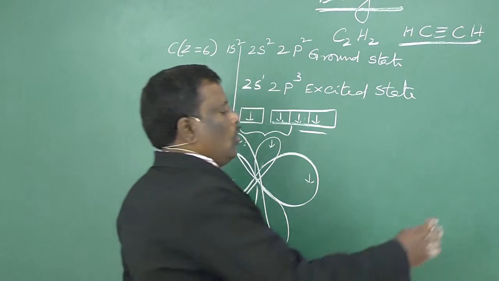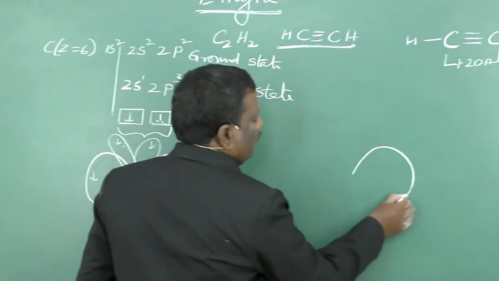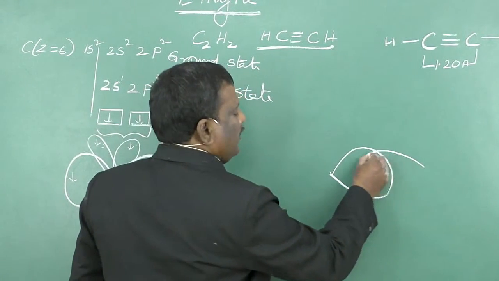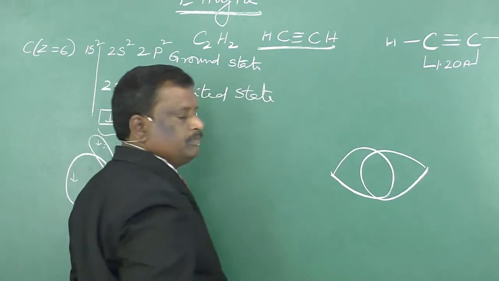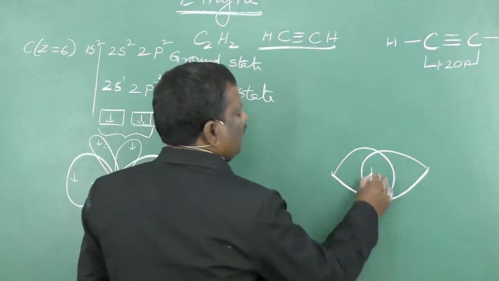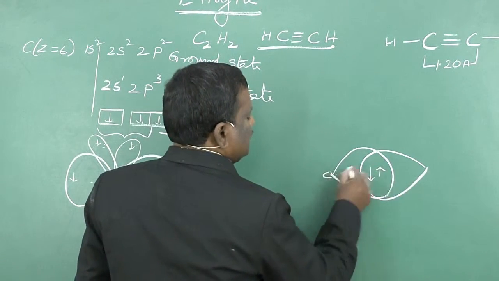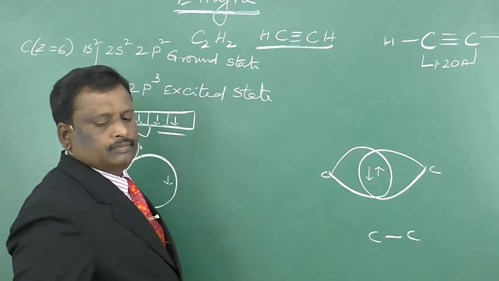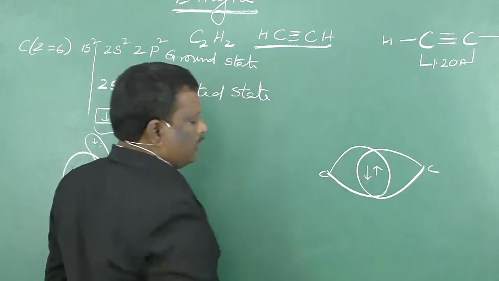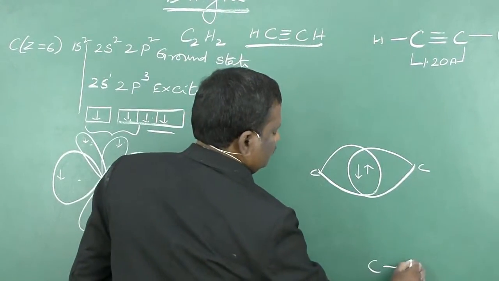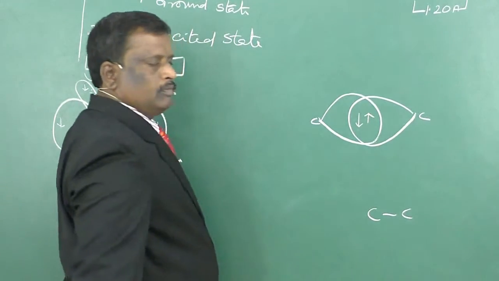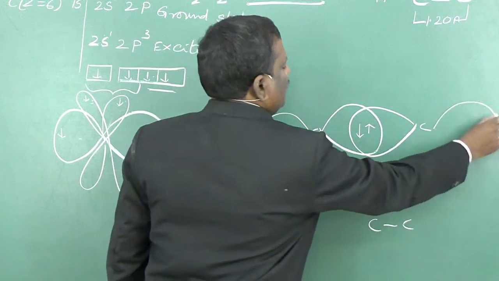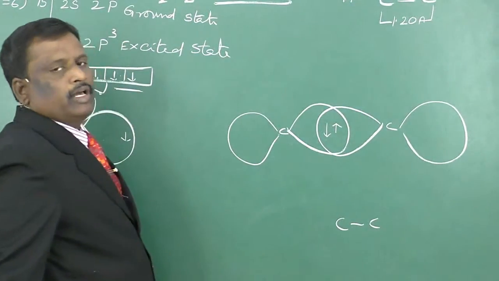Now, one half-filled sp hybrid orbital of one carbon atom will overlap with a half-filled sp orbital of the other carbon atom, and by mutual sharing of a pair of electrons forms a C-C sigma bond. In this carbon we have one more sp hybrid orbital, and in this carbon also one more sp hybrid orbital.